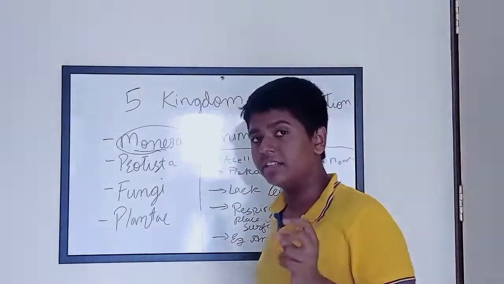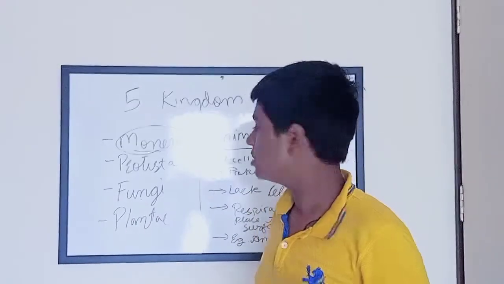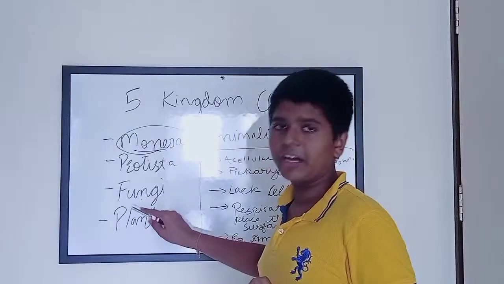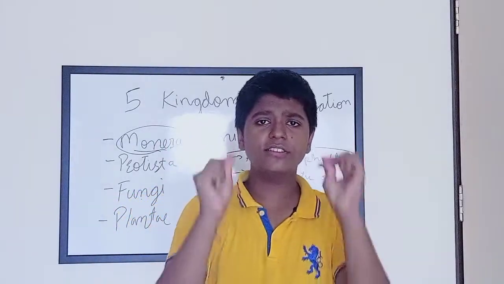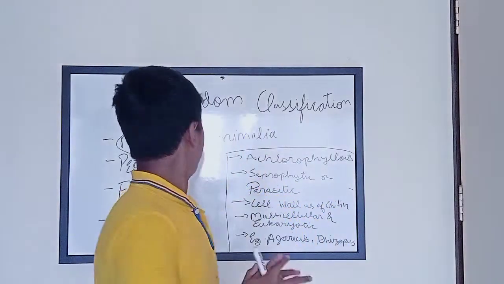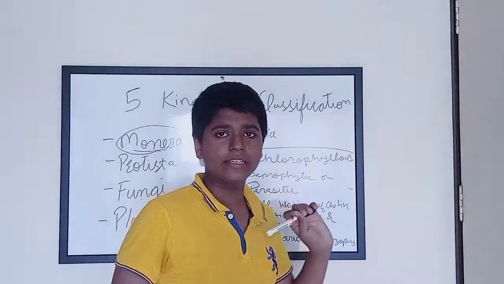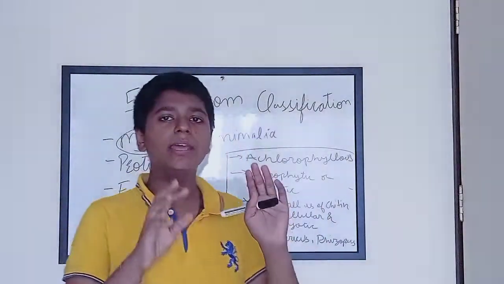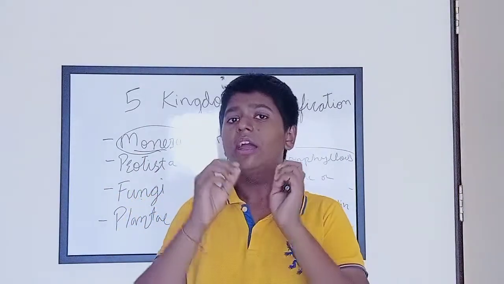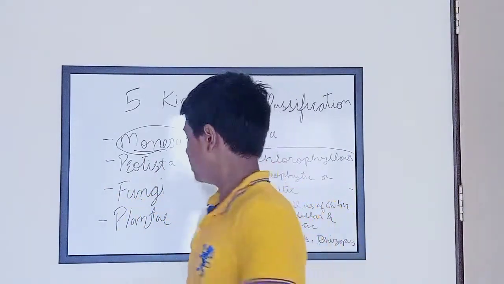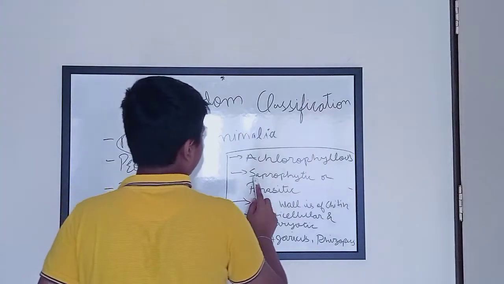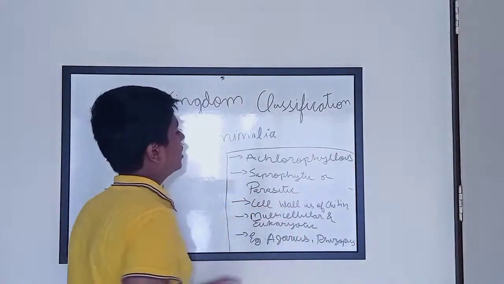Now, let's understand the characteristics of kingdom fungi. The characteristics of kingdom fungi are, first of all, they are achlorophyllous. That means their body does not contain chlorophyll. Second point, they are saprophytic or parasitic organisms.